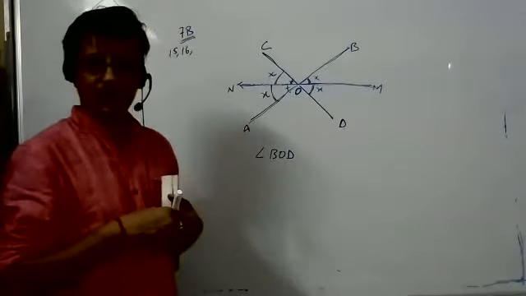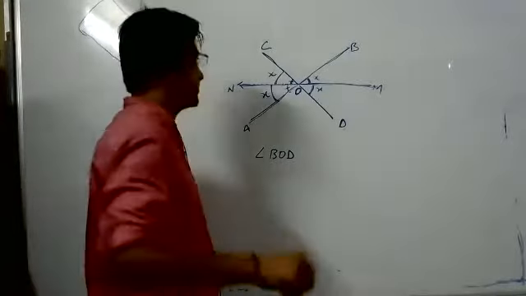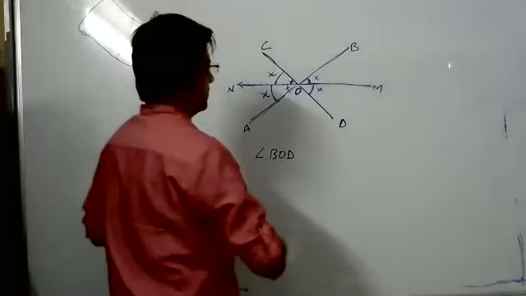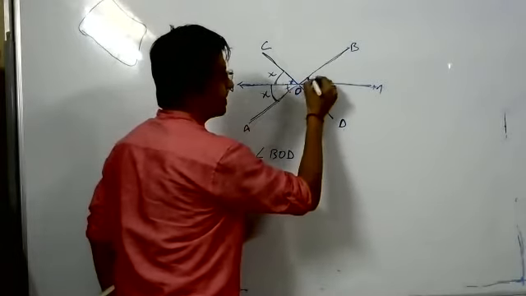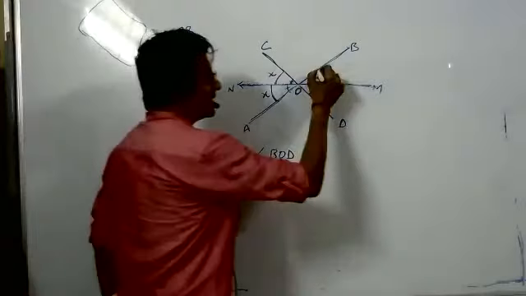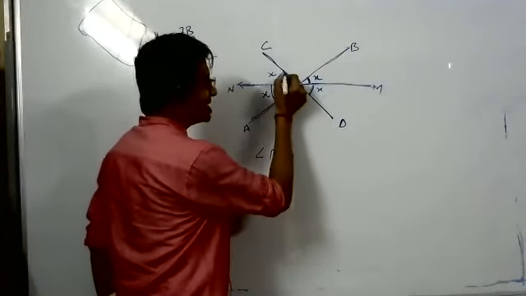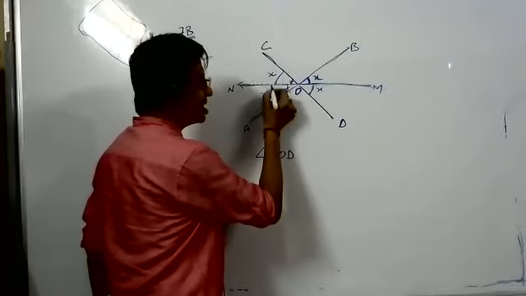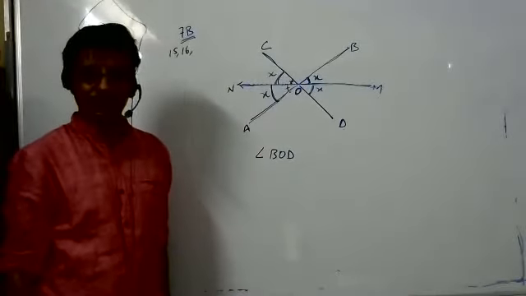Yes. Very good. Prove it and show me. This is a vertically opposite angle. So now, can you say that this line has bisected this full angle into two equal angles? Yes, sir. Is it proved now?